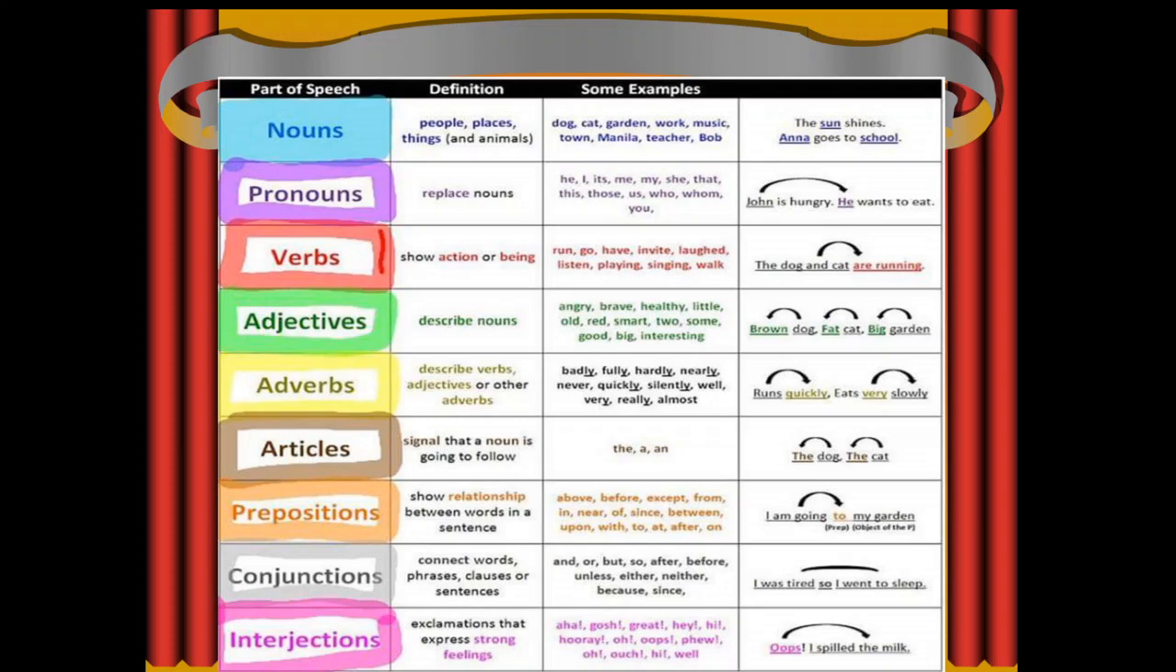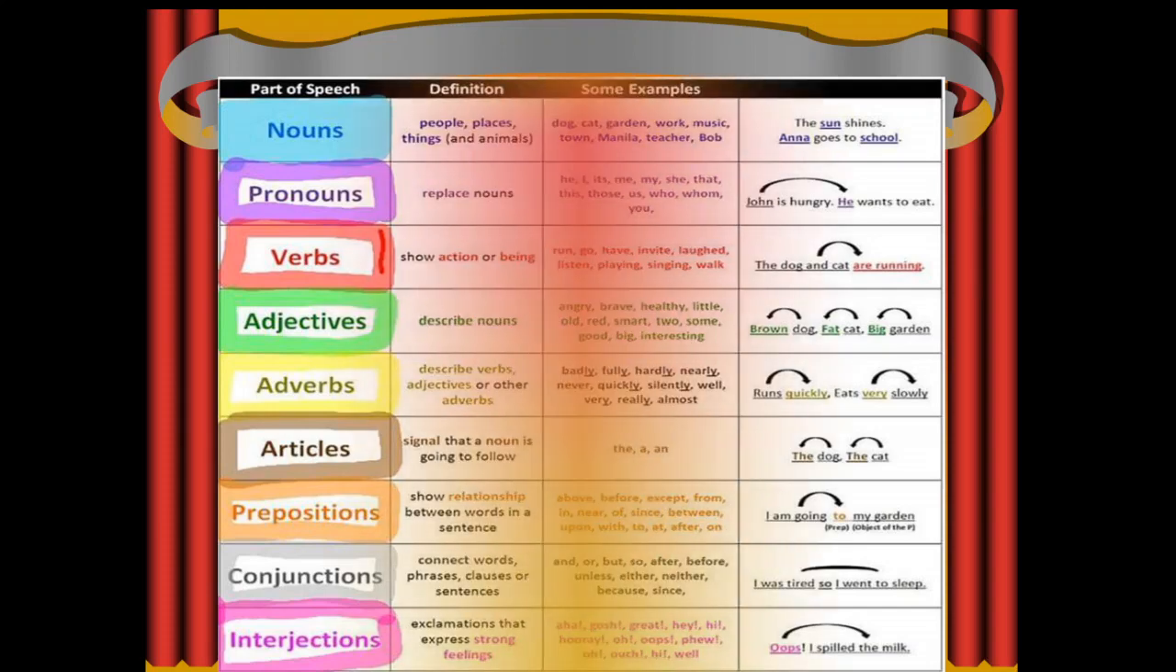Prepositions show the relationship between words or sentences. Conjunctions connect words, phrases, clauses and sentences. Then interjection, at last, is similar to an exclamatory sentence where we express strong feeling. So here are some examples which you can go through in each type of part of speech.